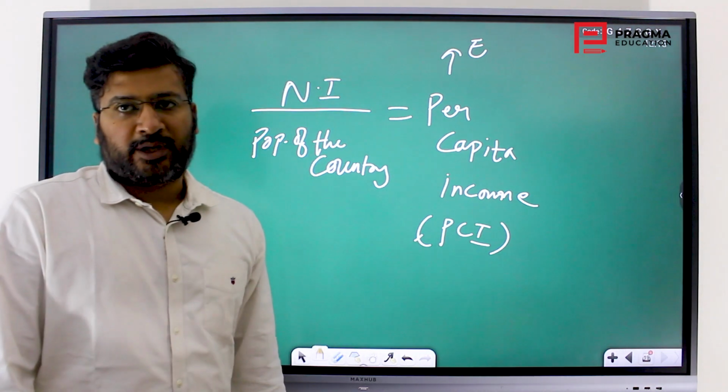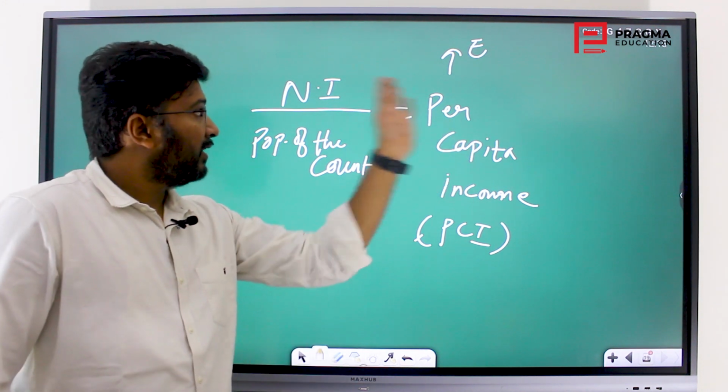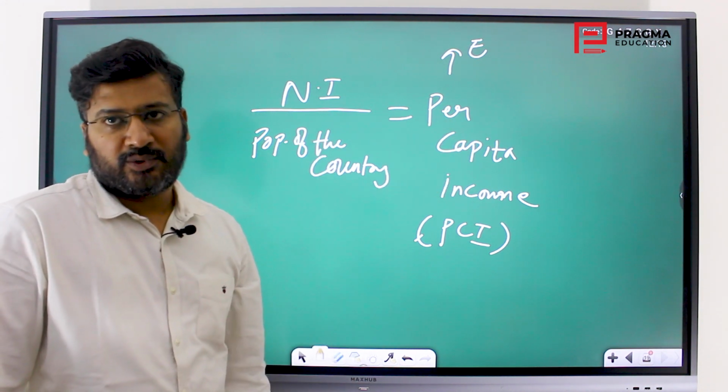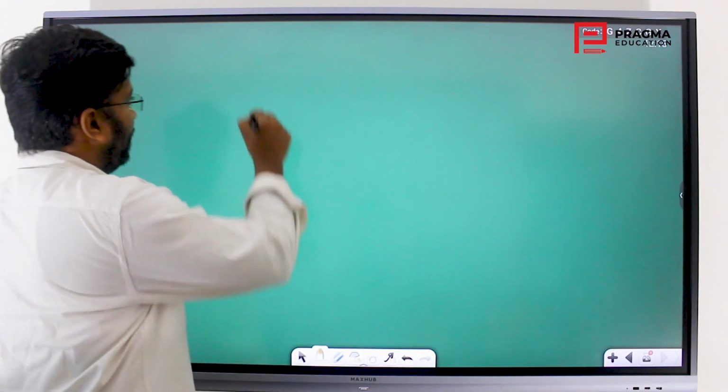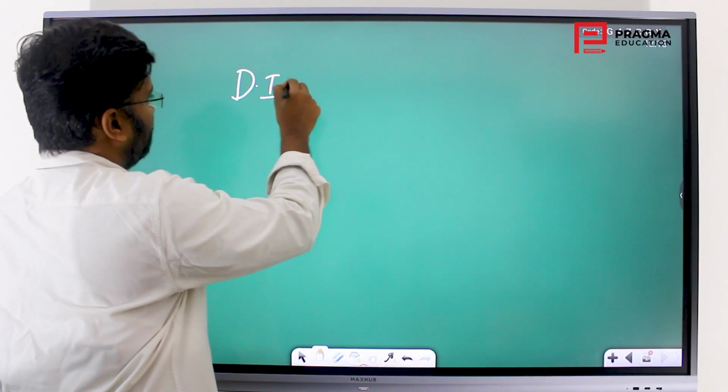So that is per capita income for you. That is arrived at through national income only. Then per capita income is over. So next is disposable income.